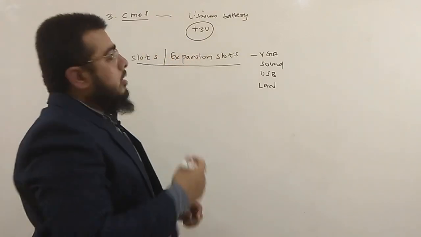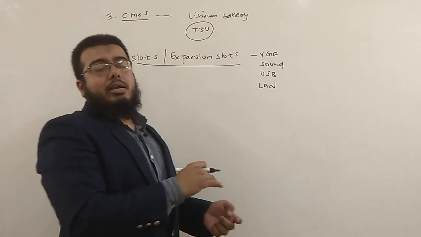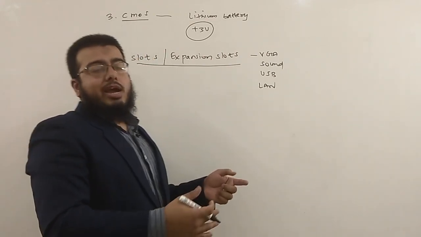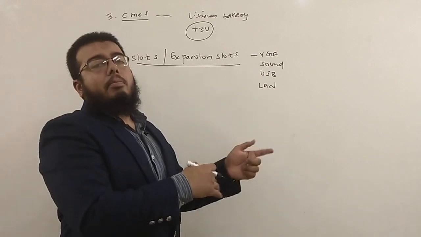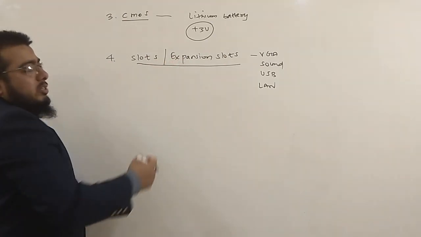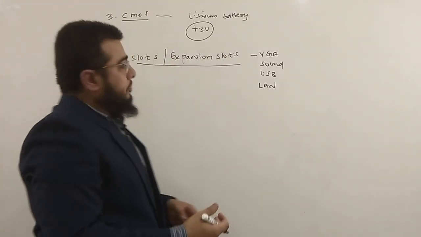To this you can add and start using them, because these were not inbuilt on the motherboard earlier. Later on, with new technology, nowadays everything is built on the motherboard. With expansion slots you will be able to expand the capabilities of the computer.